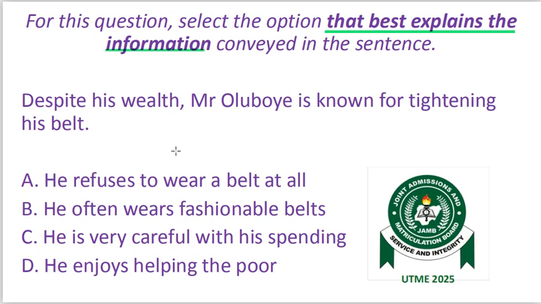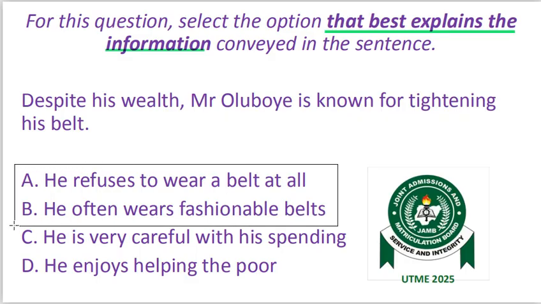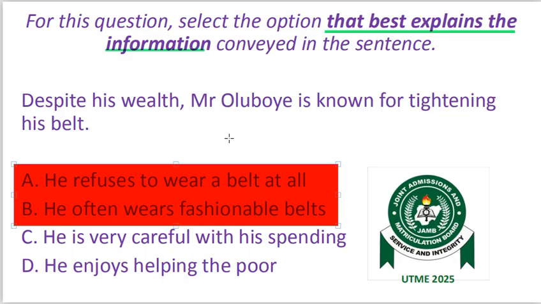In these kind of questions, I want to implore you to always avoid the direct interpretation. For example, option A and B. He refuses to wear a belt at all. He often wears fashionable belts. These two options are direct interpretations, and in most cases, they are usually wrong. These sentences are based on idioms. Sometimes they are easy to identify, like this one.